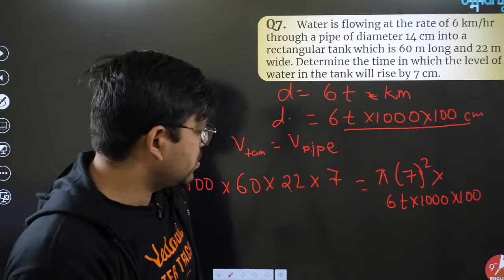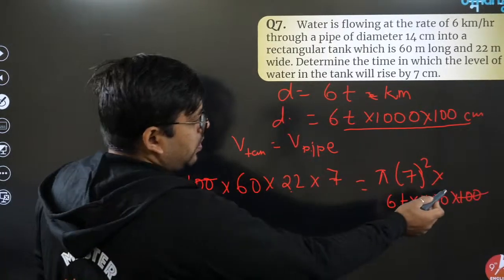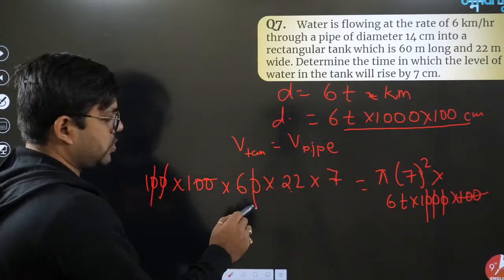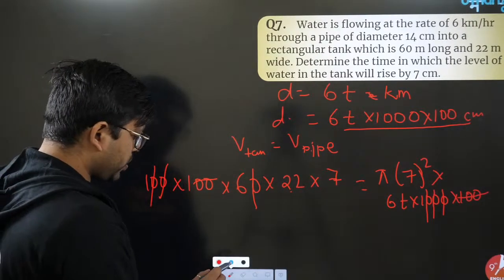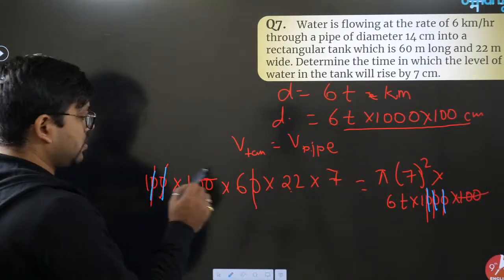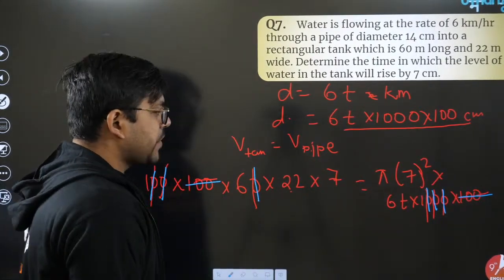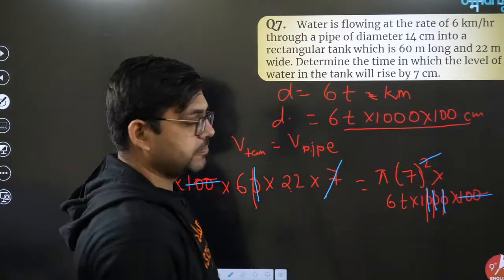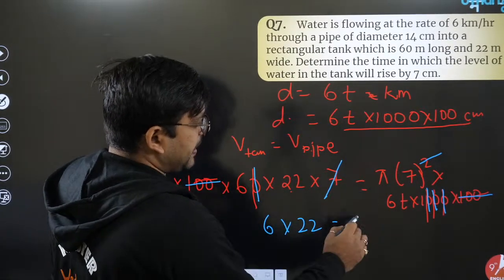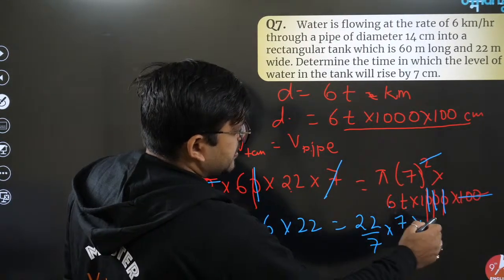So start solving. First of all, this 100 is gone. The third zero is gone with this third zero. These 100 and this 100 are gone. Now 7 will cancel the square. Cool. So 6 is remaining here, 22 is remaining here, pi is 22 by 7, into 7 is still there, into 6 into t is there.